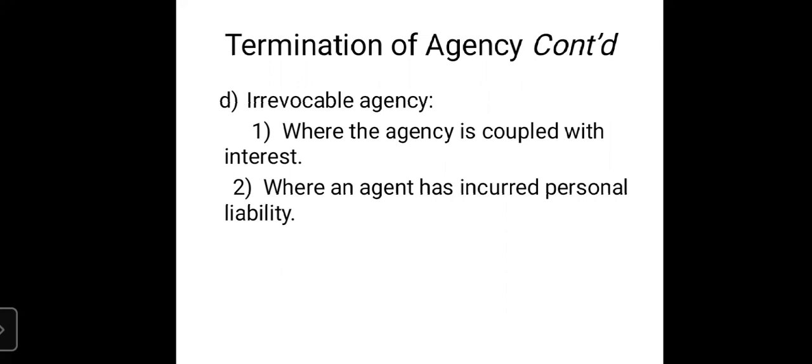Now we will be talking about certain circumstances, certain things involved in the agency, which make the agency irrevocable, which cannot be cancelled by the principal. So under two circumstances, the principal cannot cancel the agency. First one, where the agency is coupled with interest.